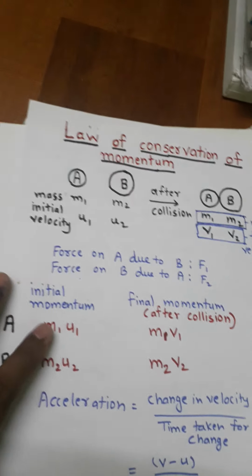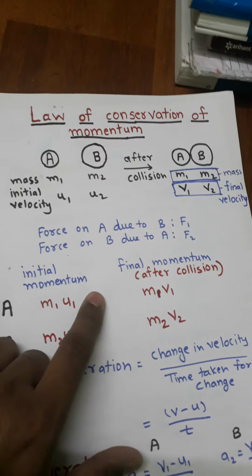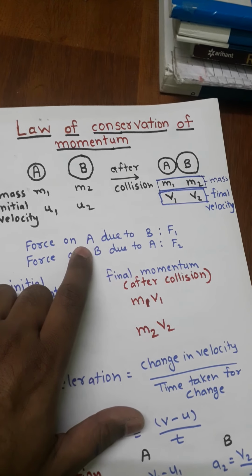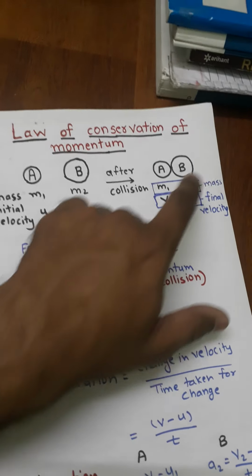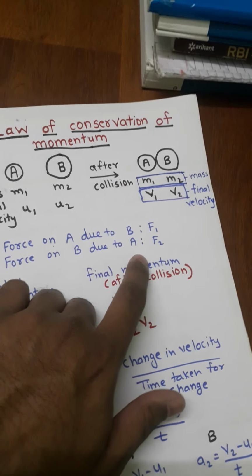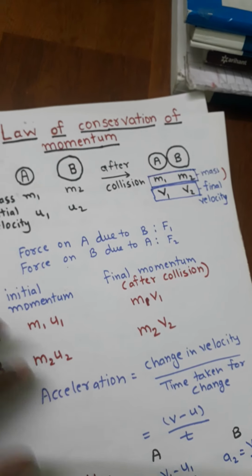Now force is denoted by F, but here two forces are acting. When the two bodies collide, both bodies apply force on each other. So the force on A due to B will be F1 and the force on B due to A is F2.